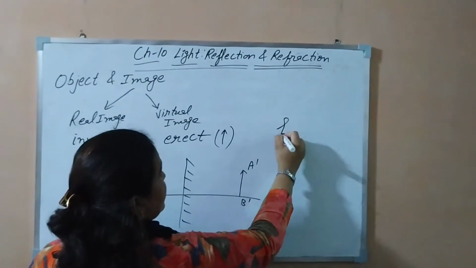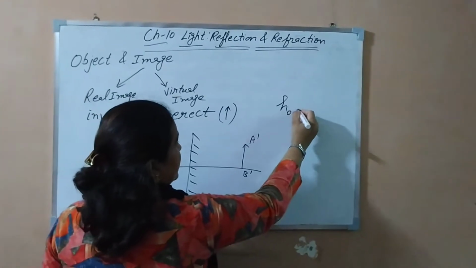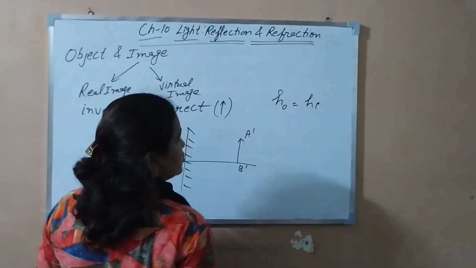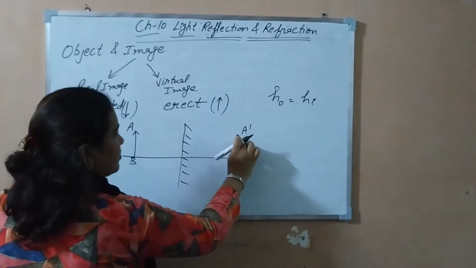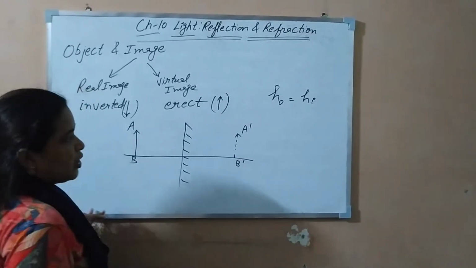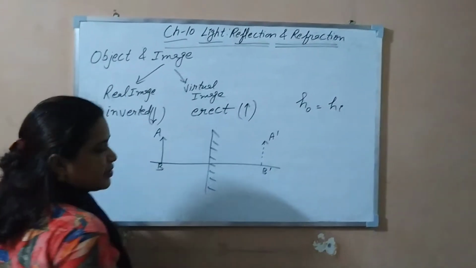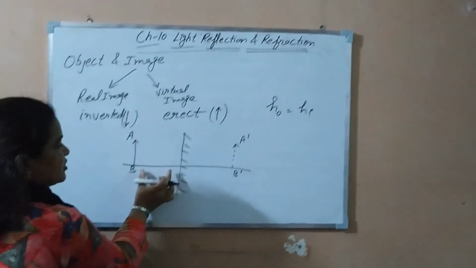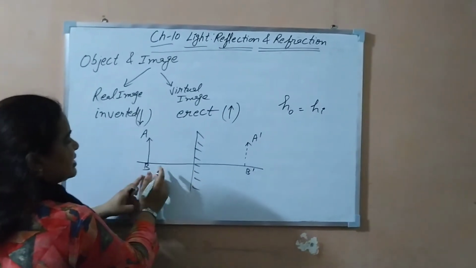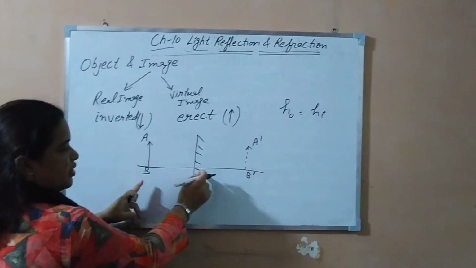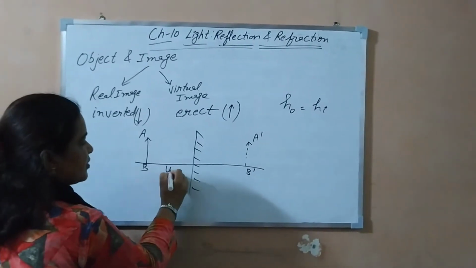So what is the first characteristic? Height of object is equal to height of image. Virtual images are drawn with a dotted line. As you are watching, this is the distance of the object from the mirror, represented by u.